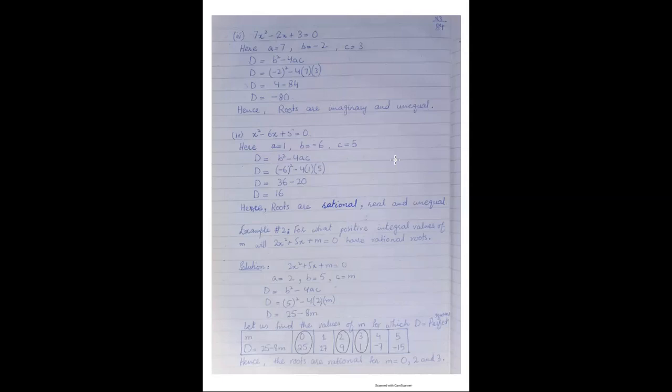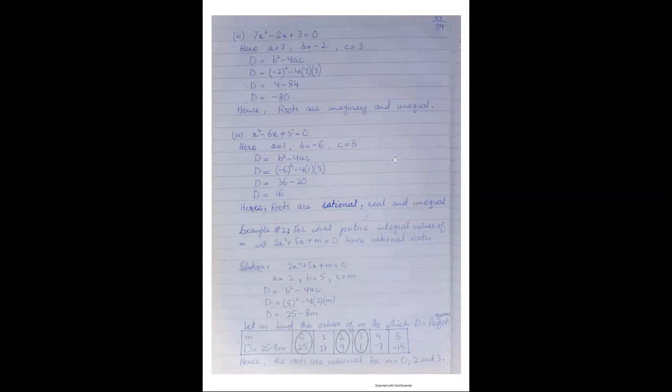Okay, first of all we write the whole quadratic equation. 2x square plus 5x plus m is equal to 0. a is equal to 2, b is equal to 5, c is equal to m. Put these three values in the formula of discriminant. Discriminant is equal to b square minus 4ac. After putting these values, we find d is equal to 25 minus 8m.